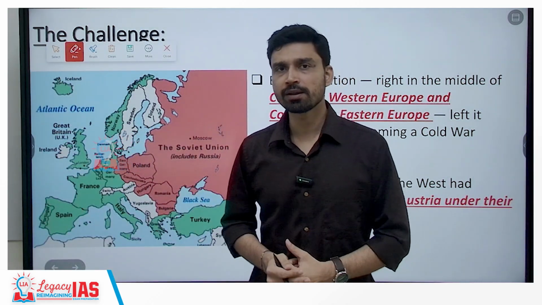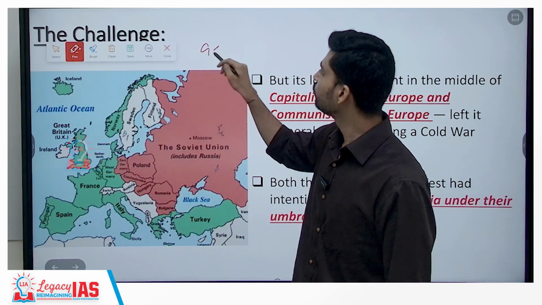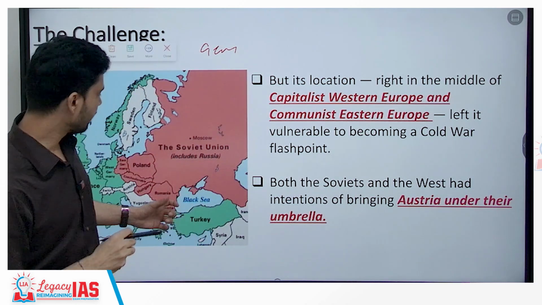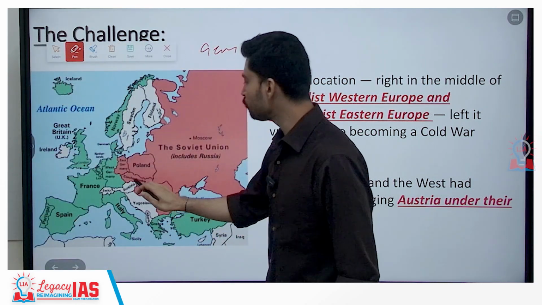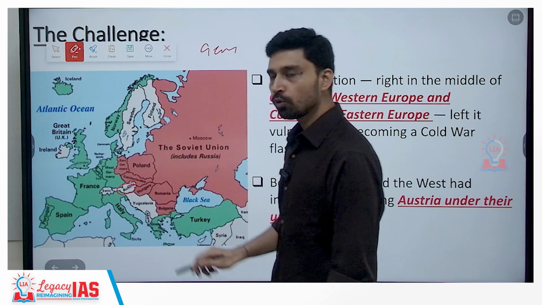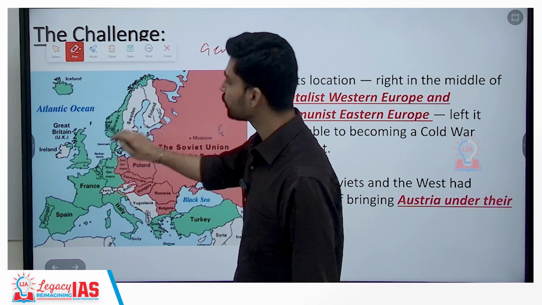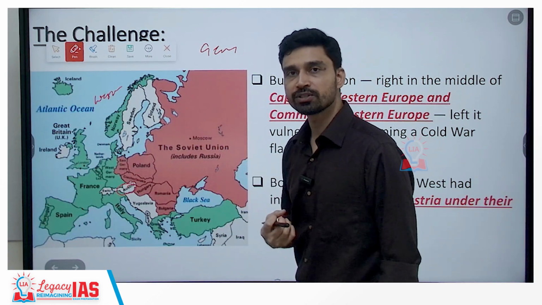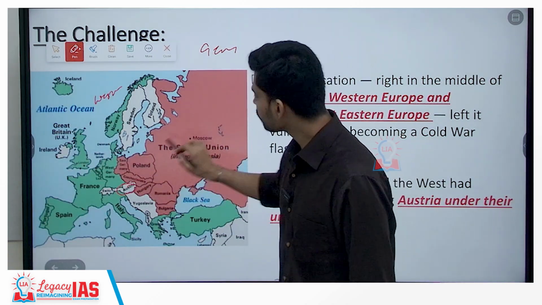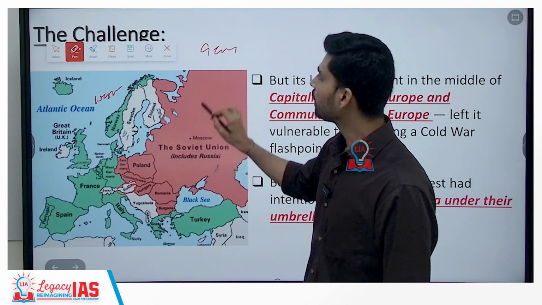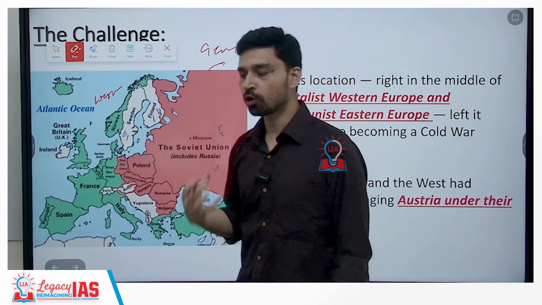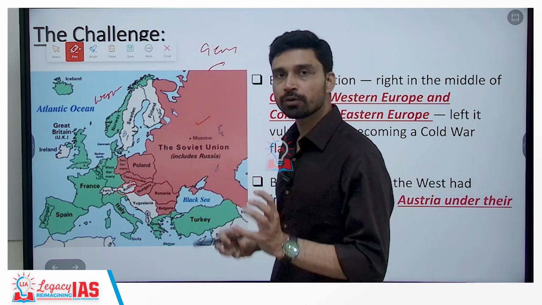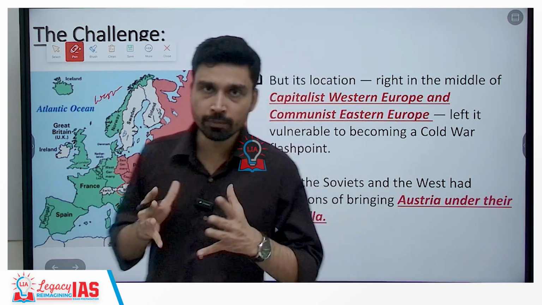Now, the desire of Austria was difficult to achieve. It was easier said than done. The reason was its unique geography. If you look at the map of the European continent, we can see that Austria is situated somewhere in the central part. To the west of Austria, the countries shaded in green represent the Western bloc, led by the United States and UK, and to the east of Austria, the countries we are seeing were controlled by the Eastern bloc or communist bloc, led by the Soviet Union. So, it was sitting at a juncture where the Western bloc and Eastern bloc met.